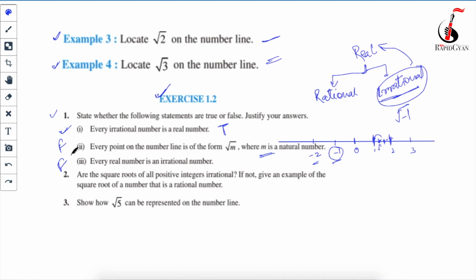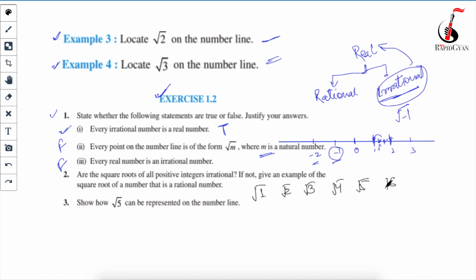Your second question is: are the square roots of all the positive integers irrational? If not, give an example of the square root of a number that is not irrational. So what are positive integers again? Your positive integers are nothing but your natural numbers, which are 1, 2, 3, 4, 5, 6. So let's find the square root of all these numbers.